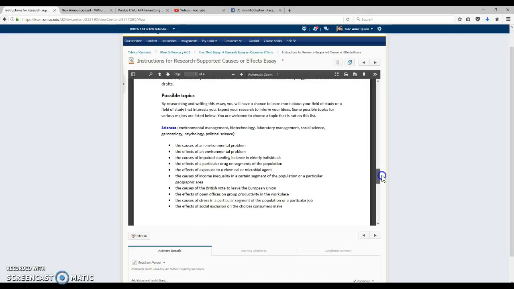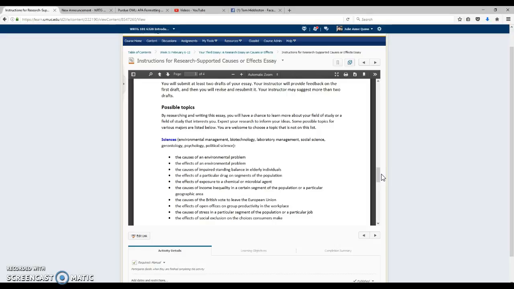Now, the bottom of this prompt for Essay 3 is lists of possible topics. No, you're not required to use these topics. But if you choose not to use this list, please reach out to me and say, hey, I'm planning on doing this topic. I think that's really important because I don't want you to do a lot of work before Sunday, before the draft or extended outline or whatever you're going to submit to me on Sunday. I want to make sure that your scope isn't too narrow, too broad, or too informal, right?